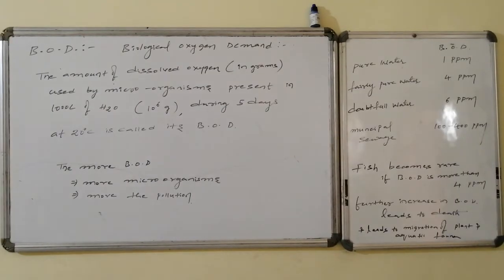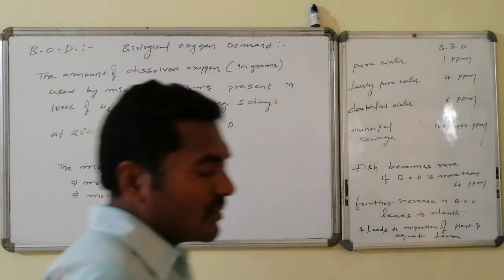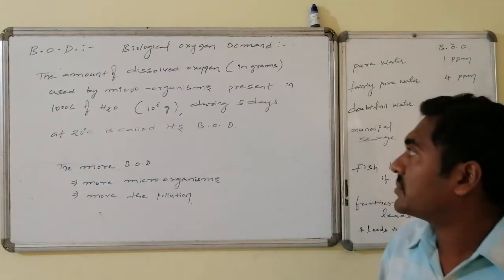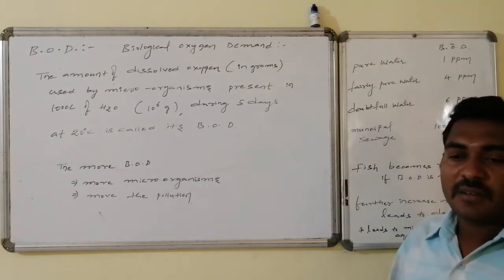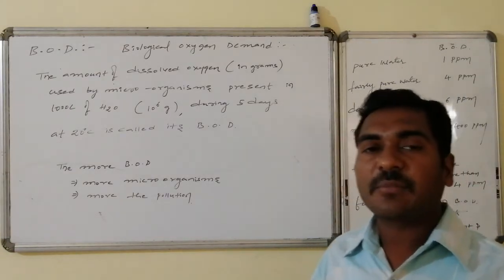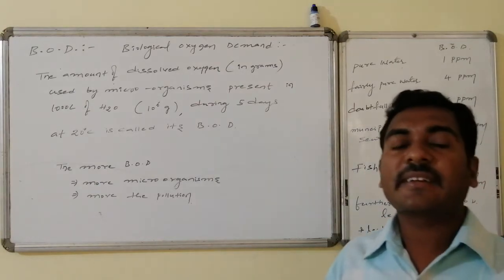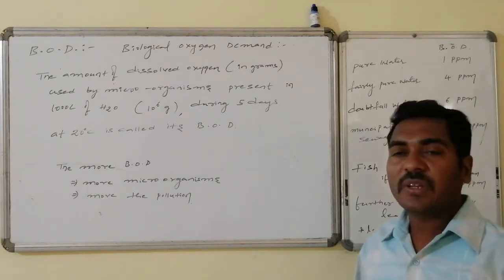BOD, that is biological oxygen demand. The amount of dissolved oxygen used by the microorganisms present in 1000 liters of water, that is 10^6 grams of water, during 5 days at 20 degrees centigrade is said to be its BOD.